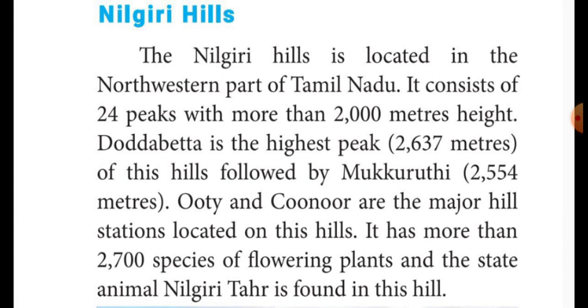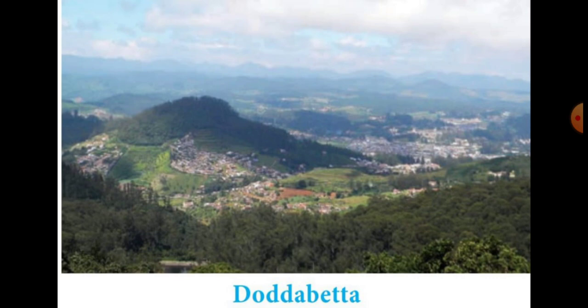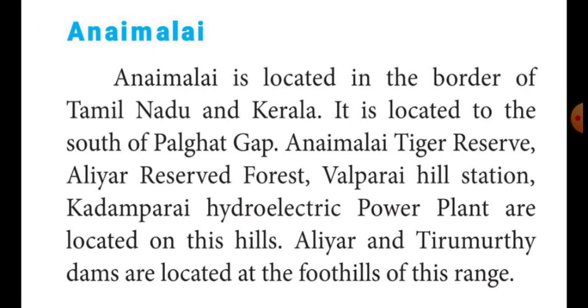Our state animal can also be found in these hill areas. See the picture, students. This is Doddabetta. It is the highest peak in Nilgiri Hills, that means in Tamil Nadu. Then next we learned about Animalai. Animalai is located on the border of Tamil Nadu and Kerala.